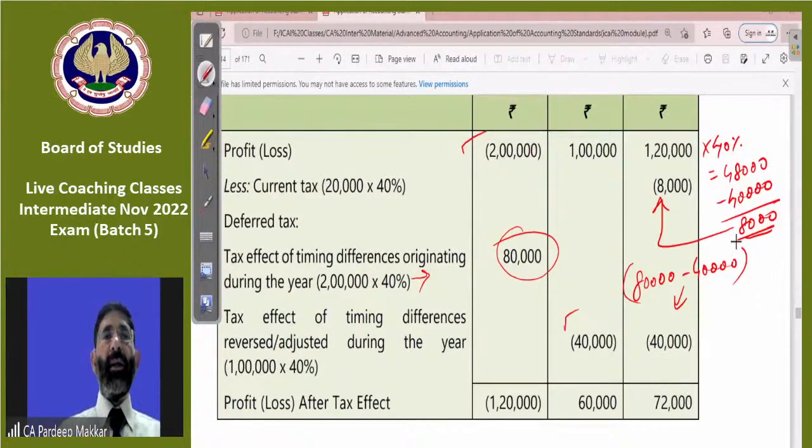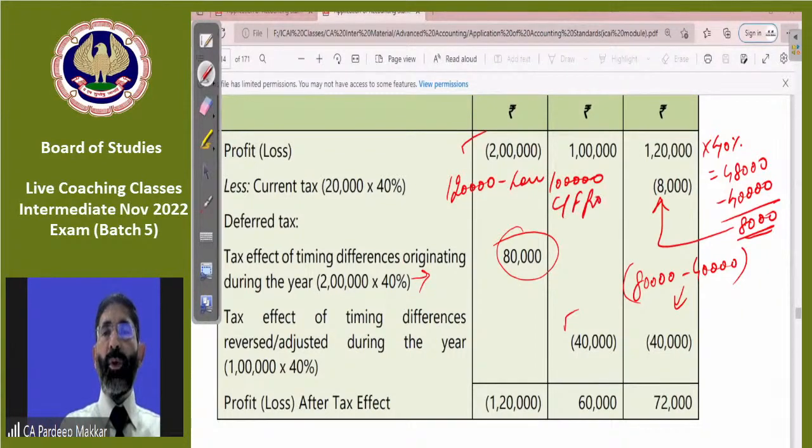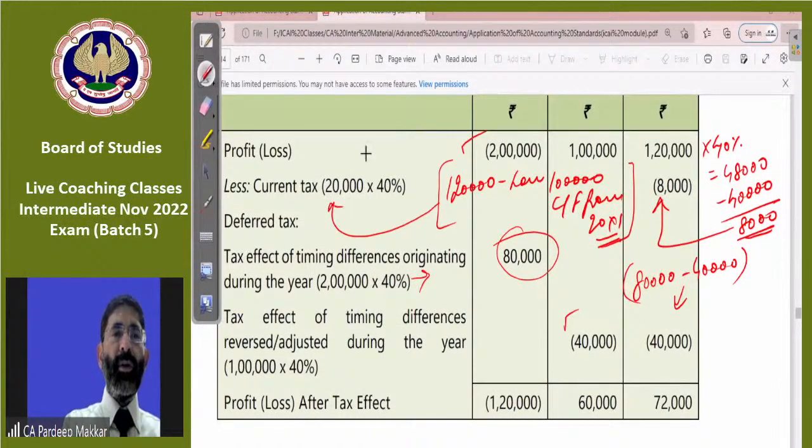That is calculated in this way, or there is another way: 1,20,000 minus the loss of 1 lakh carried forward from 2011. So the balance of 20,000 is the profit for the current year, which is to be used for calculating tax.